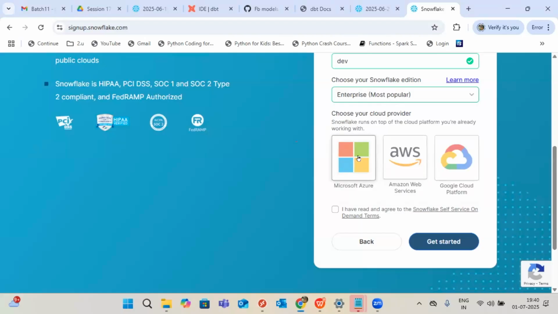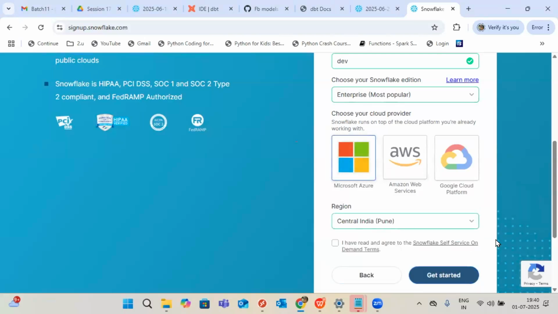I already said Snowflake supports all three cloud providers. It may be AWS, it may be Azure, or it may be GCP. But how will you choose? Here again, it's not our part. The client will set it up, right? So the client will choose according to their source area, source region. According to that, they will discuss and choose.